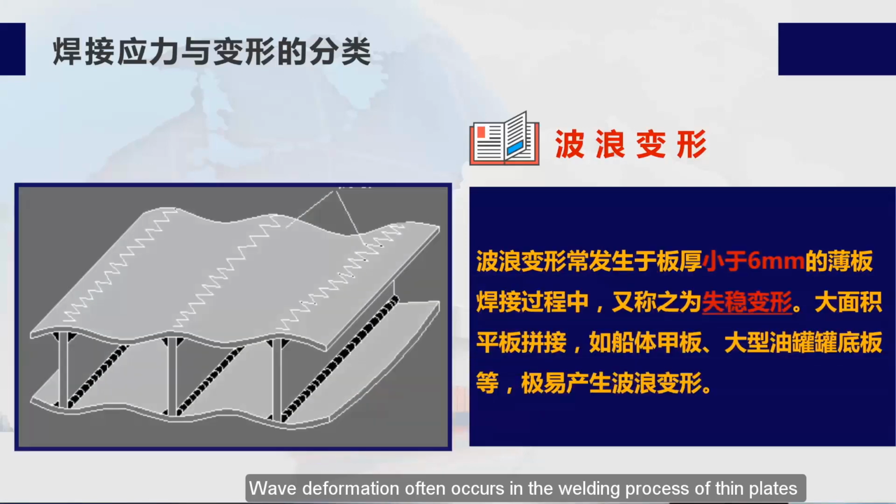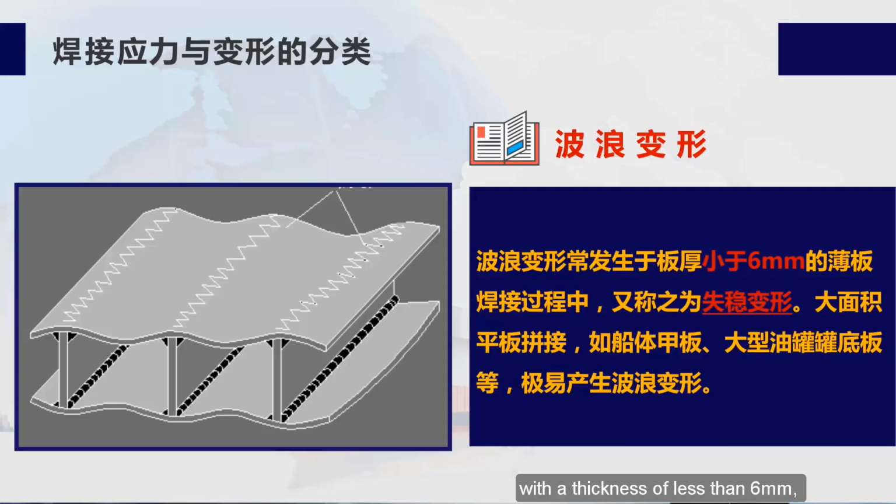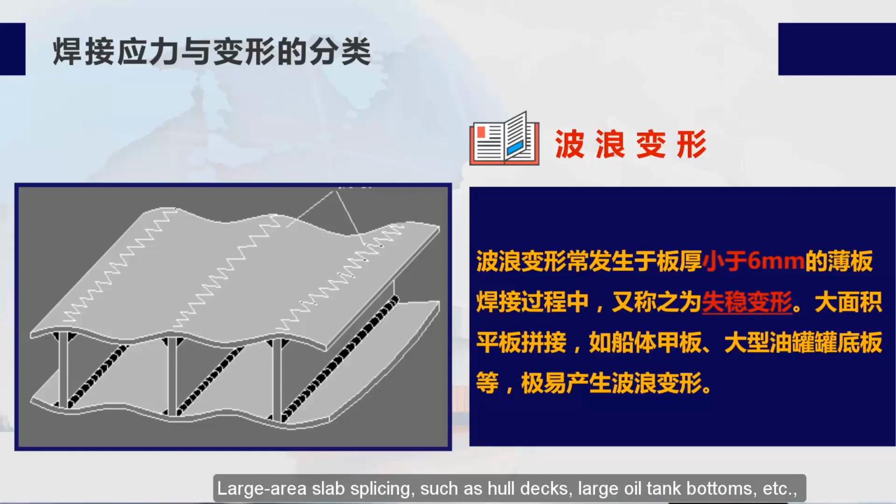4. Wave deformation often occurs in the welding process of thin plates with a thickness of less than 6 mm, also known as buckling deformation. Large area slab splicing, such as hull decks, large oil tank bottoms, etc., is prone to wave deformation.